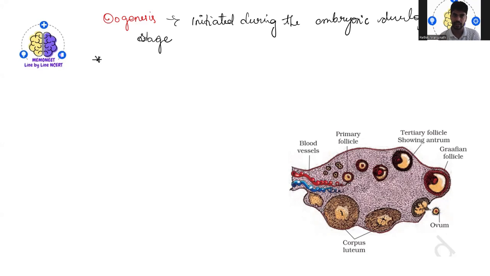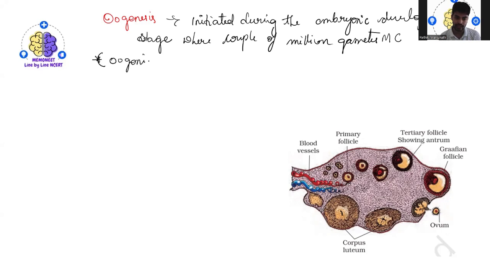This is during the developmental stage where a couple of million gametes or gamete mother cells (MC is nothing but mother cells), that is what we normally call oogonia, are formed in each fetal ovary.